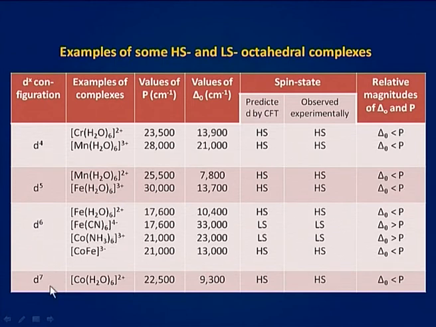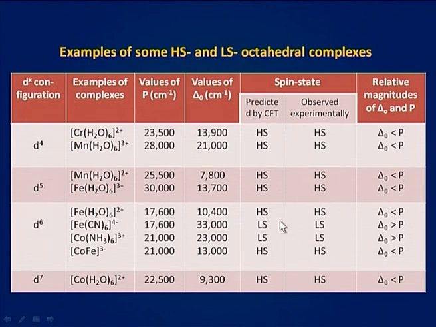For D7 configuration, for the complex Co(H2O)6 2+, the value of delta O is less than P. Therefore, according to CFT, high spin complex must be formed. Experimentally, it is found that Co(H2O)6 2+ is a high spin complex.